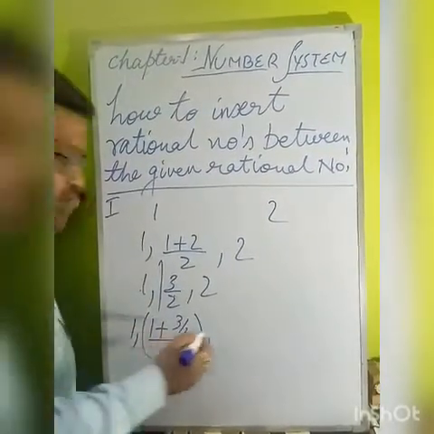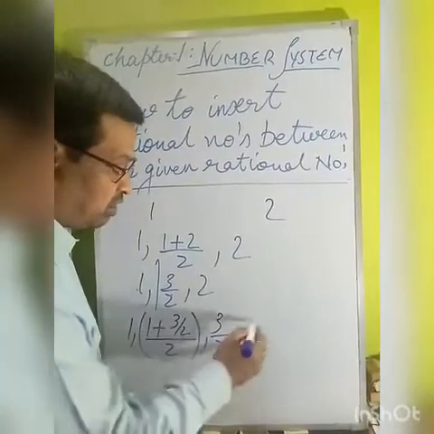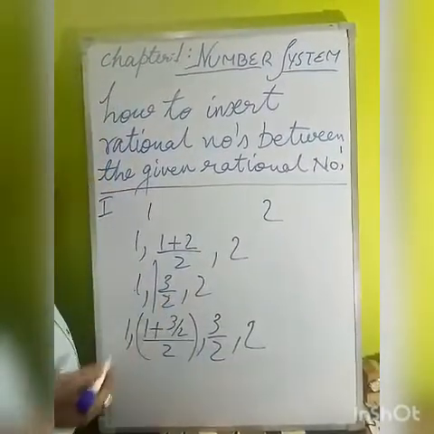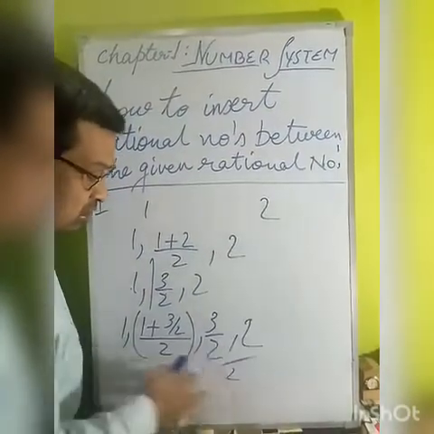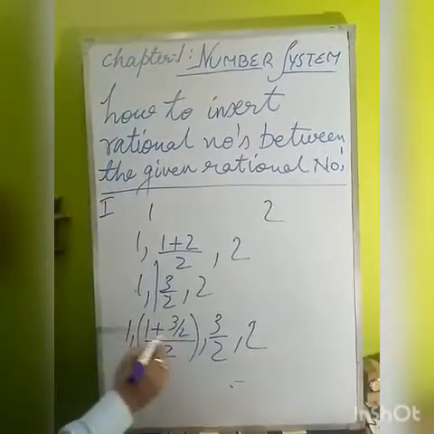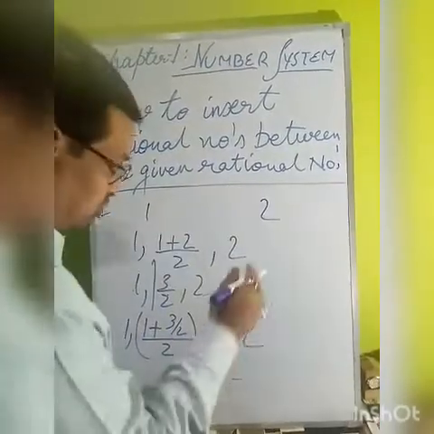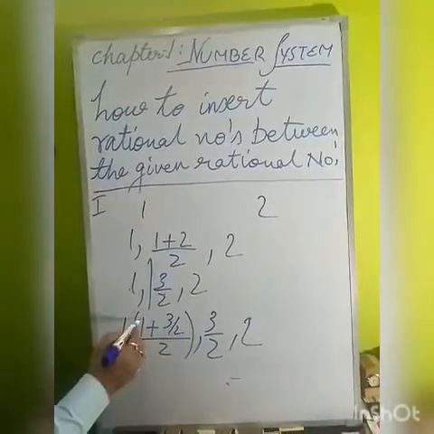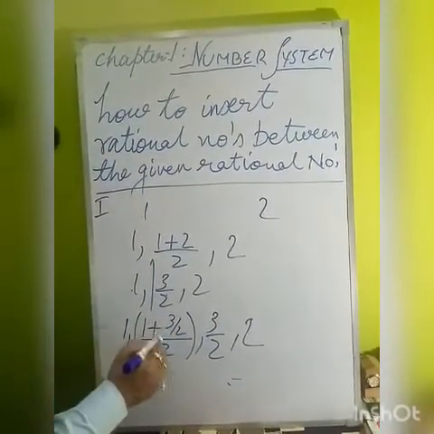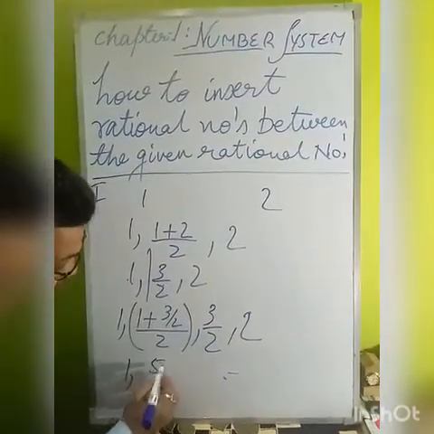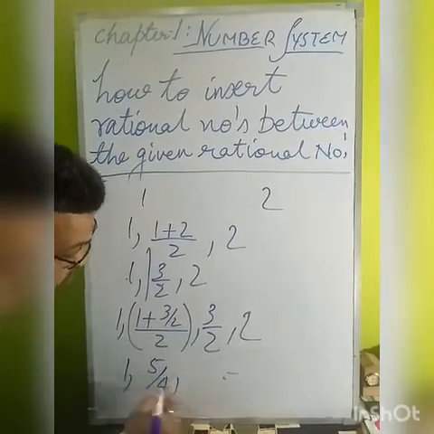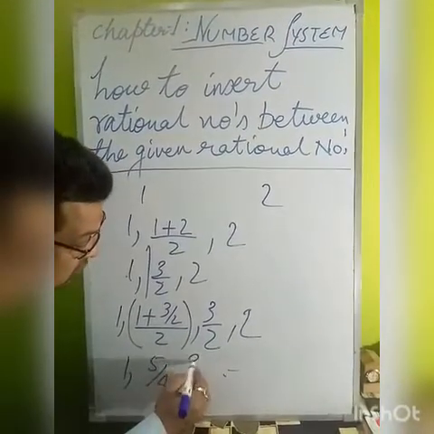In the same way, after this we have 3 by 2 and 2. Now one more rational number we want to insert. So we can add these two and divide by 2. Suppose this is 1 plus 3 by 2. 1 plus 3 by 2 will be what? 2 into 2, 2 plus 3, 5 by 2. And 5 by 2 divided by 2 will be 5 by 4. So this will be 1 comma 5 by 4 comma 3 by 2.